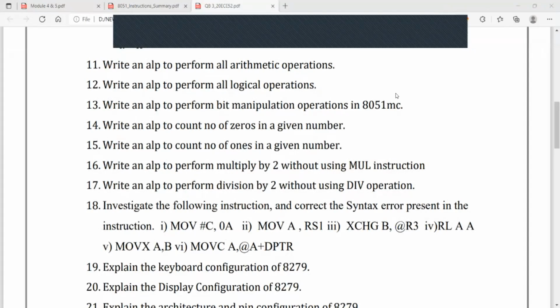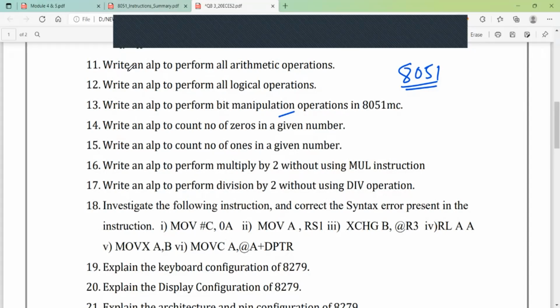So we were discussing a few of the problems, a few of the ALPs which are already given in your question bank. A few of them we have already discussed. The rest of it I am going to discuss today. So these are the most important ALPs of 8051.